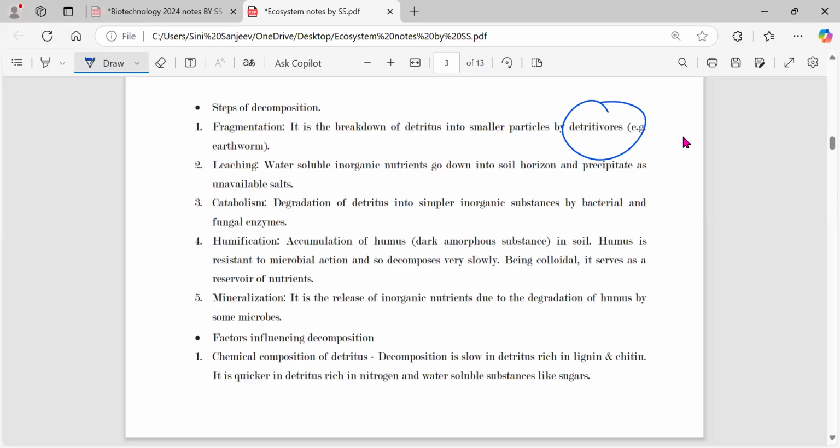Another factor is the climate also. The decomposers will work in certain climates. If the bark, leaves or fruits which have fallen down have a high amount of chitin or lignin in their cell wall composition, then obviously the degradation process will be slow. Other than that, if they are water soluble, they will easily mix with the water, and then the process becomes easy. And then the temperature, whether it's hot or cold, how fast the microbes work, how many microbes there are, everything matters whenever decomposition is happening.